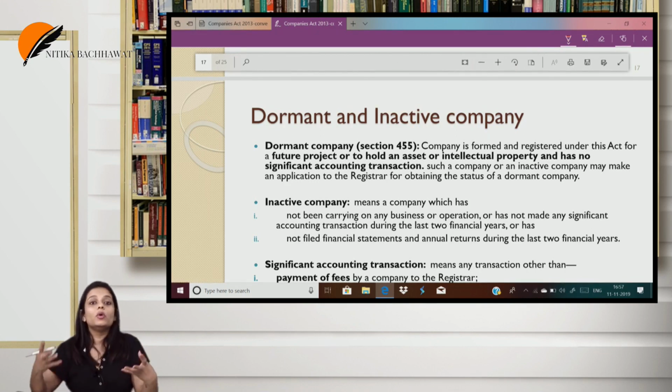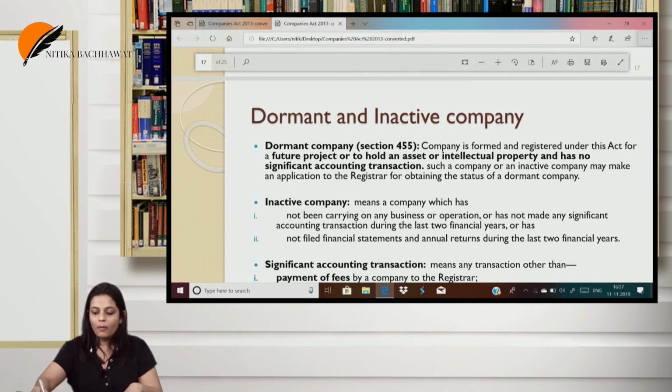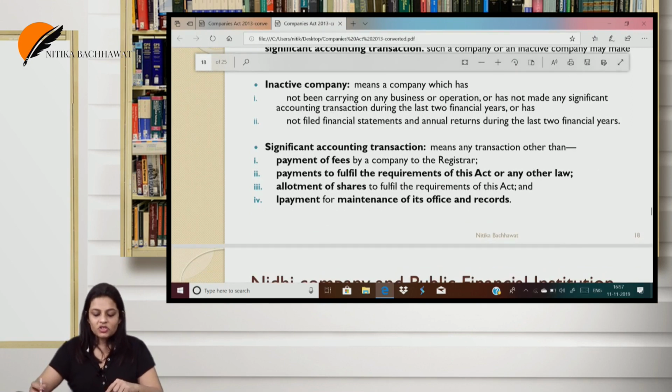The company is going to work on a future date, or they are just holding an asset. But the status of a dormant company can be only for 5 years. You cannot be a dormant company for more than 5 years. So such company is regarded as a dormant or an inactive company. Such company shall have no significant accounting transaction.